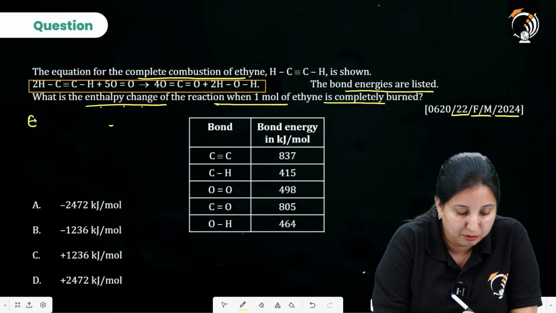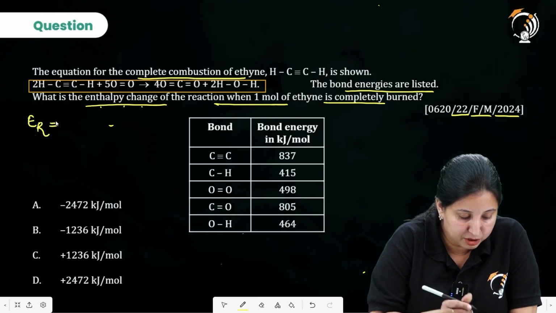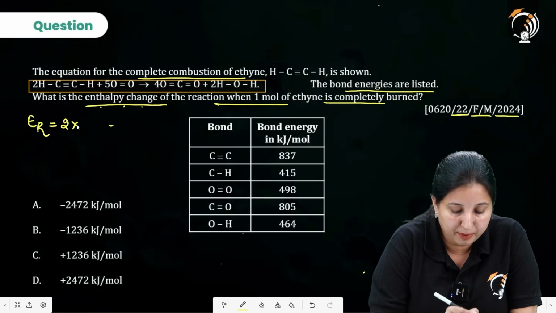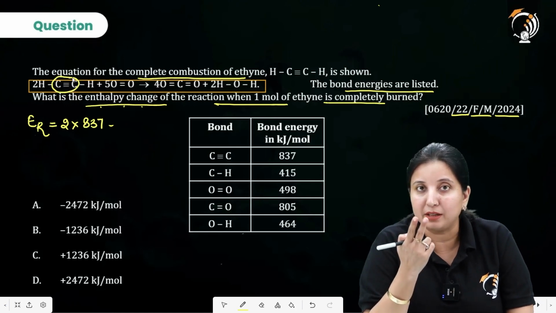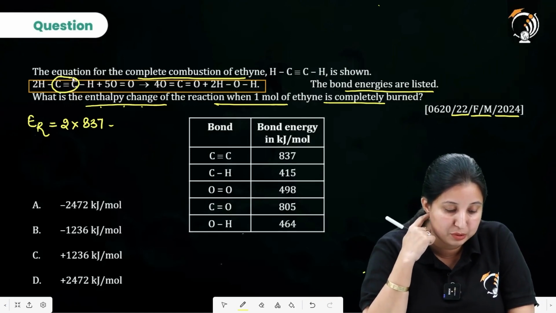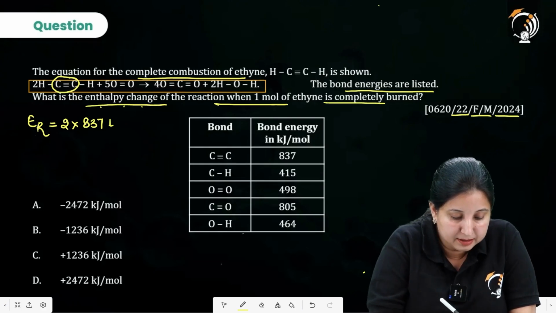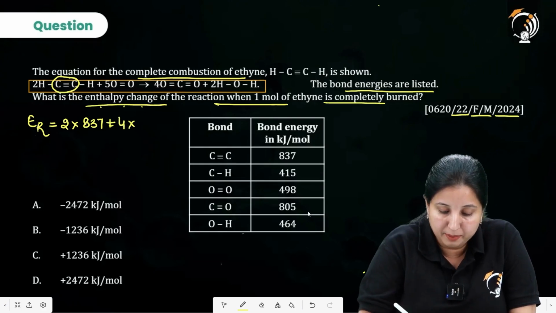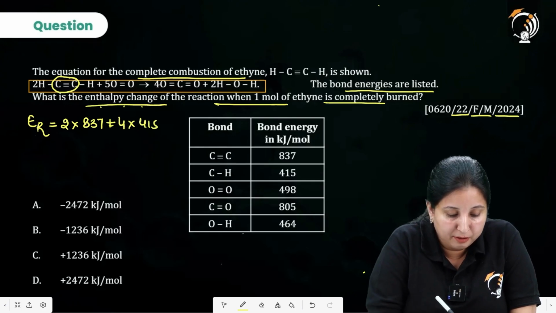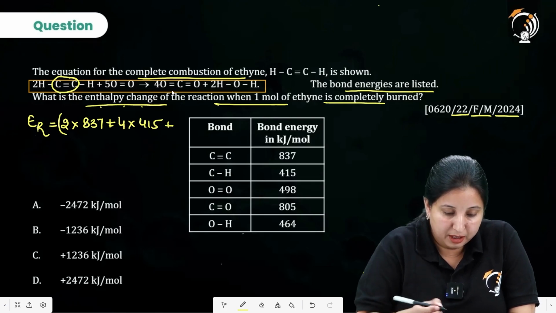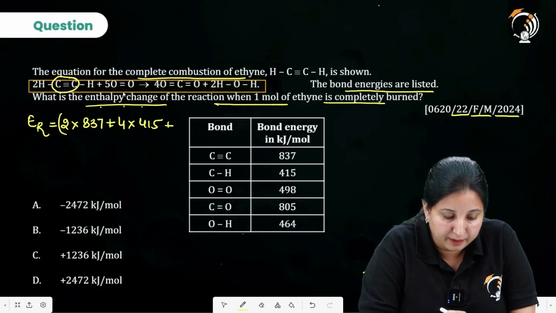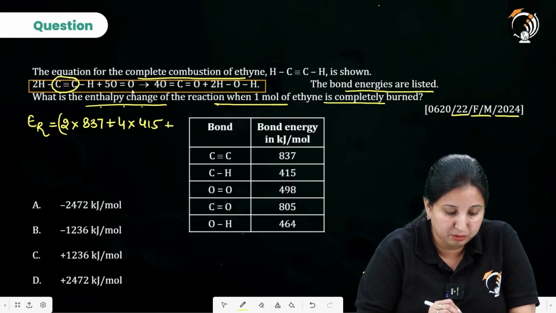So first let's calculate the energy for the reactants, which is going to be equal to 2 multiplied by 837. Now why am I putting 837 over here? Because in total I am having 2 moles of ethyne, so I am having 2 C triple bond C, plus 4 multiplied by 415, plus I am having 5 O2.